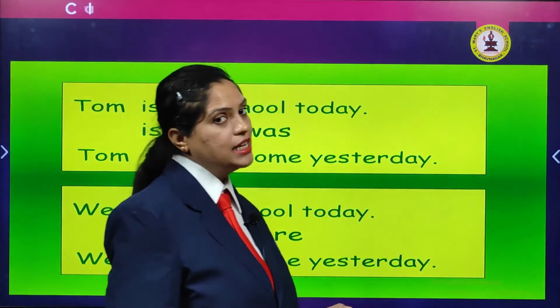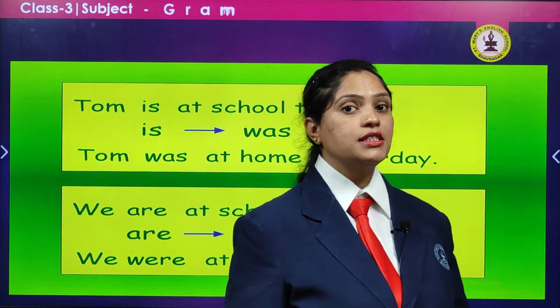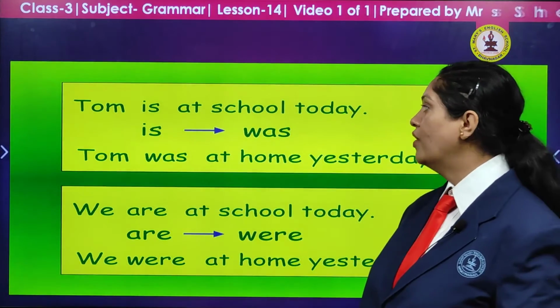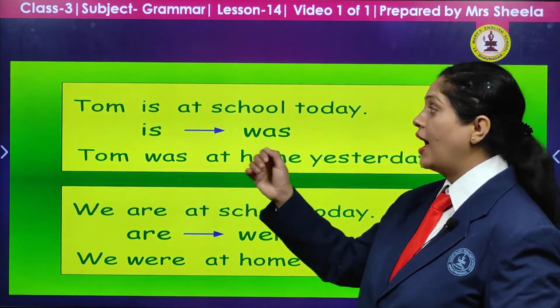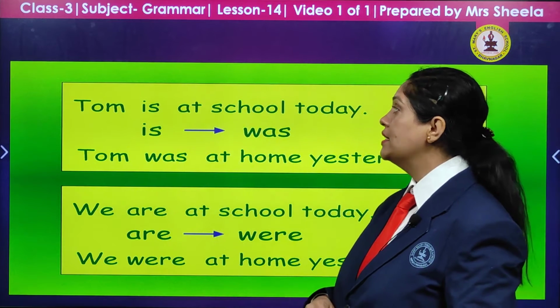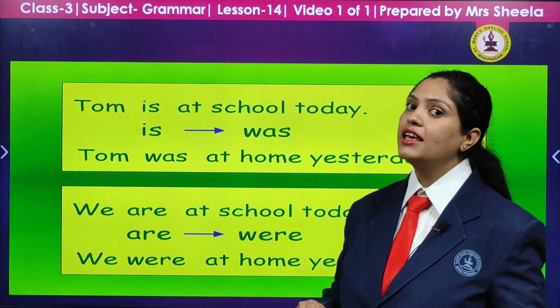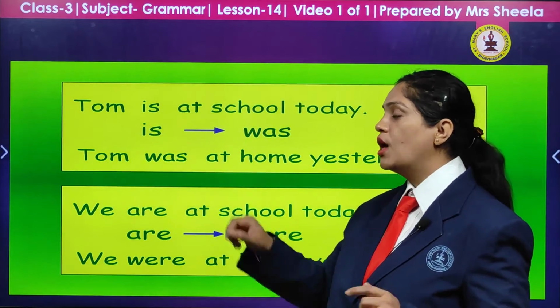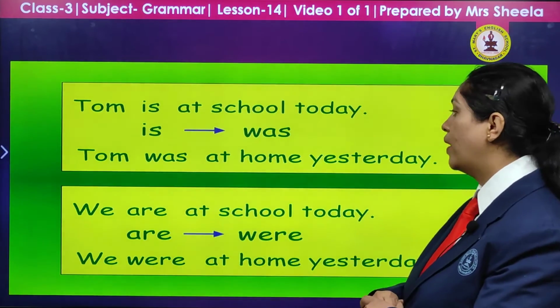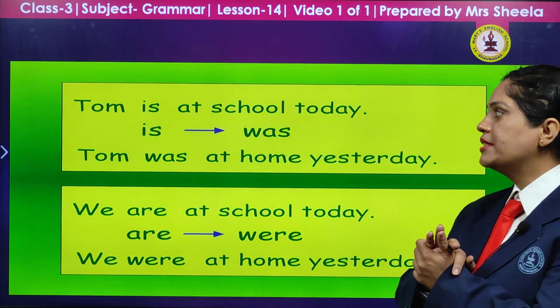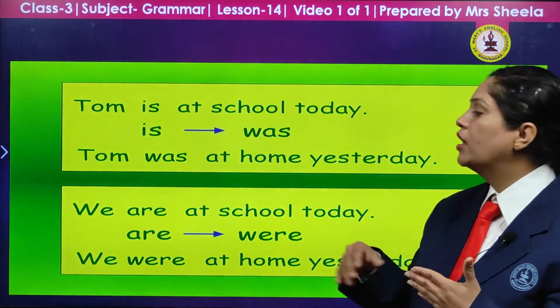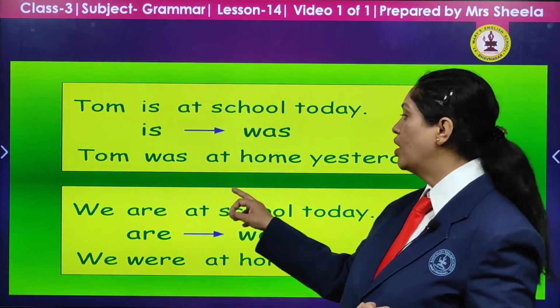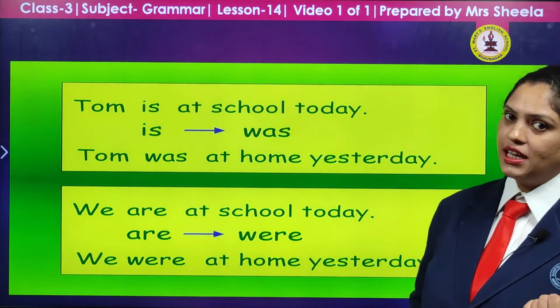Now, further examples to make us clear about the use of is and was. Tom is at school today. He is at school today. So we are using is. But if we want to talk about yesterday, the same sentence will be changed with was. Tom was at home yesterday.